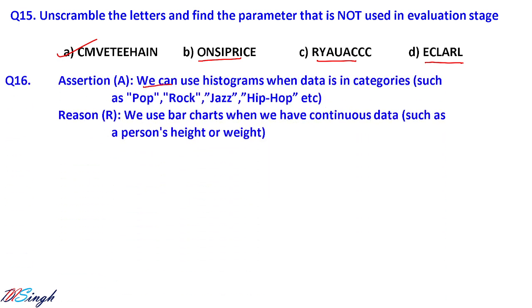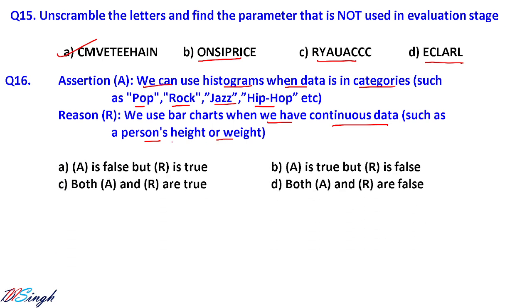Assertion: we can use histograms when data is categorized such as pop, rock, jazz, hip hop. Okay, fine. And this is the assertion. Reason is what? We use bar chart when we have continuous data such as a person's height or weight. So let us see the answers. These are the answers. A is false, R is true, A is true, R is false, like that.